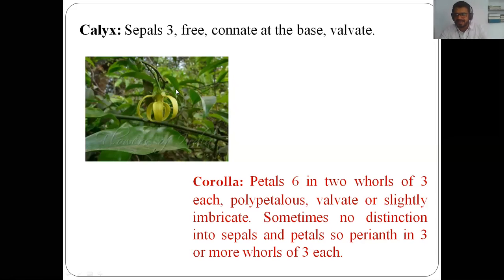In this case, in case of green champa, the number of sepals is 3 and petals is 6. How many in total? 9. Yes. Then when we can't distinguish sepals from petals or petals from sepals, they are indistinguishable. In such a condition, the perianth is in 3 or more whorls of 3 each.